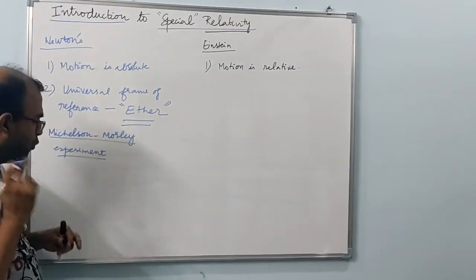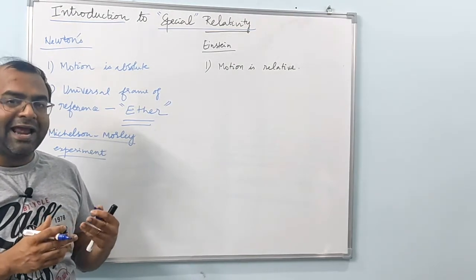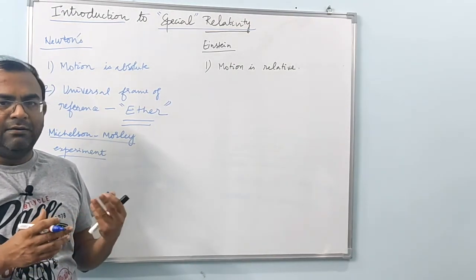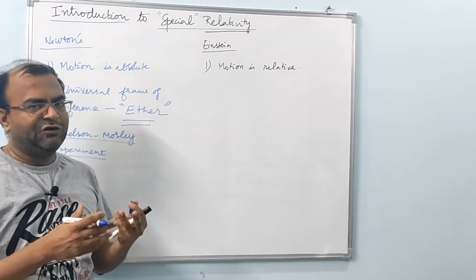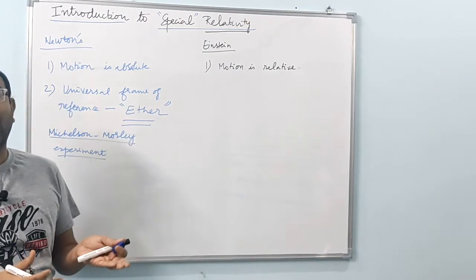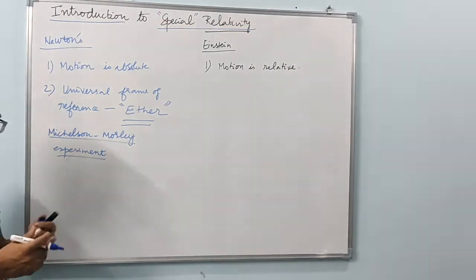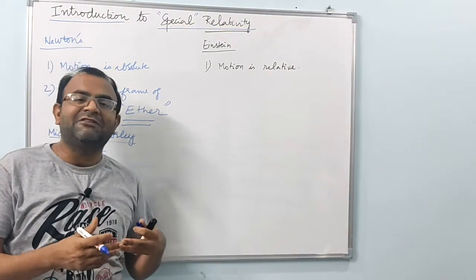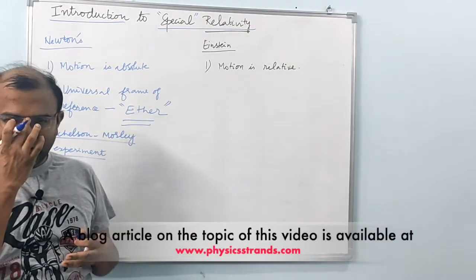How did they try to prove it? It's an interferometer experiment. So you try to send a light beam in a direction parallel to the direction of motion of the earth, and then you send it in the direction anti-parallel to the direction of motion of the earth, and then you try to measure the difference in the interference pattern, thereby detecting the presence of ether.